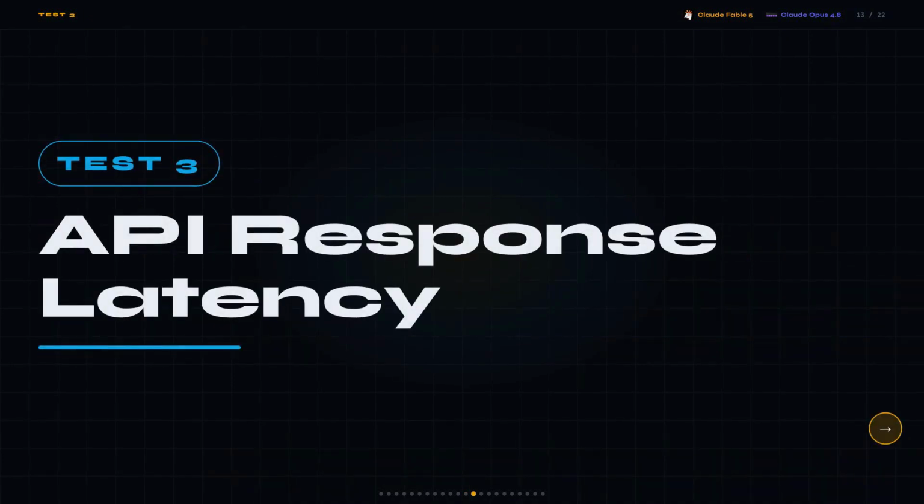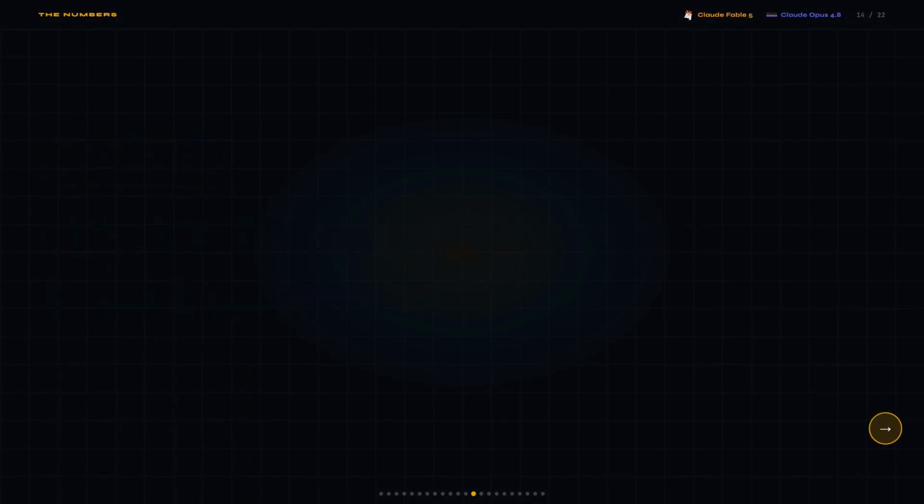Test 3, API response latency. So you've built an interactive tool, a user types a question, and they sit there for almost 2 minutes before anything comes back. That's a person staring at a spinner, and slow first token time in interactive workflows is a product quality problem that makes people stop using your tool entirely.